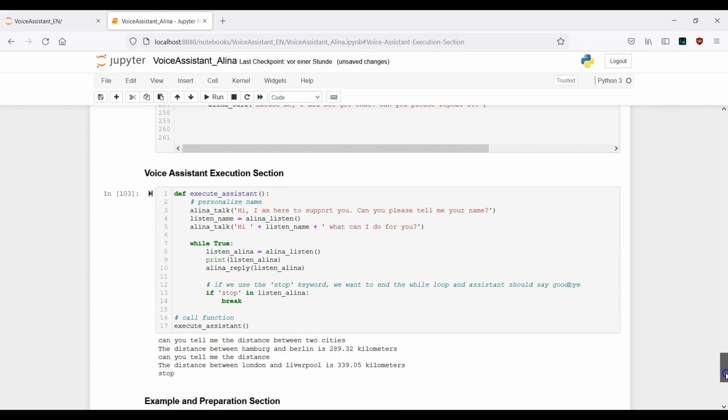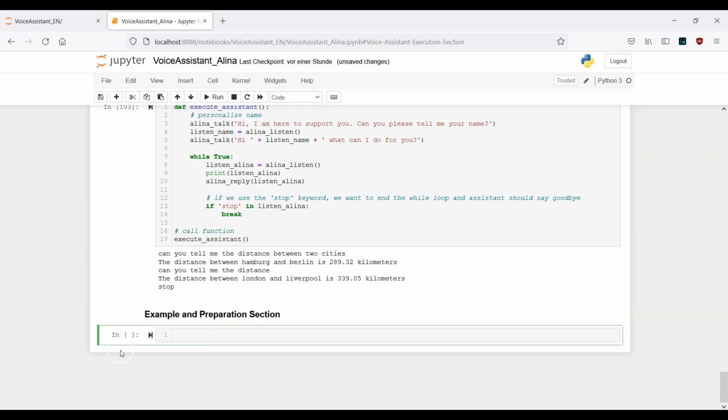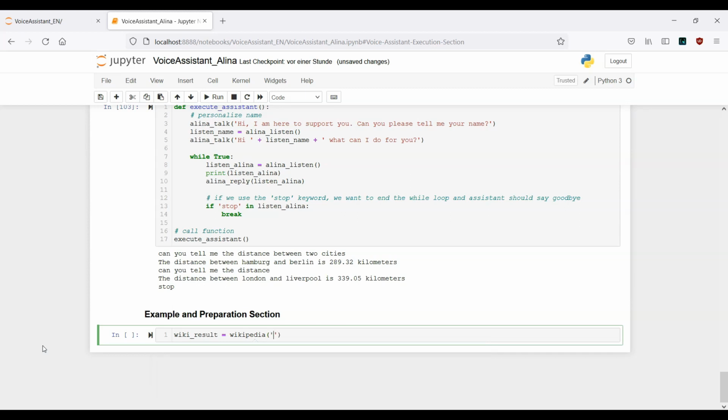Now let's go down to our example and preparation section. This is actually from the last video. Now what we can do is the following. Let's create one variable, let's say wiki result, and here we can provide Wikipedia. Now we need to mention different arguments. In this example, I want to mention two different arguments.